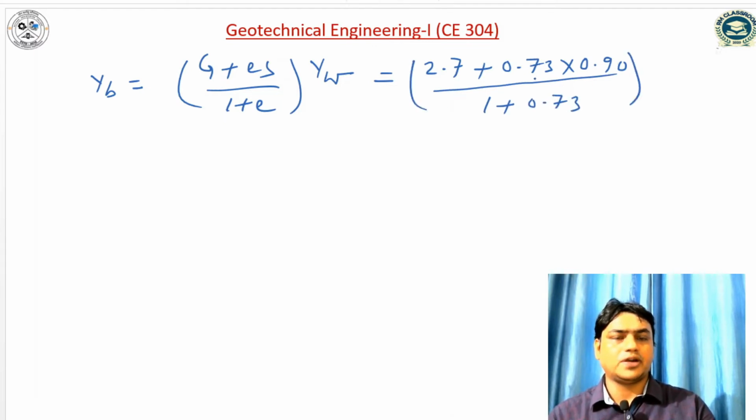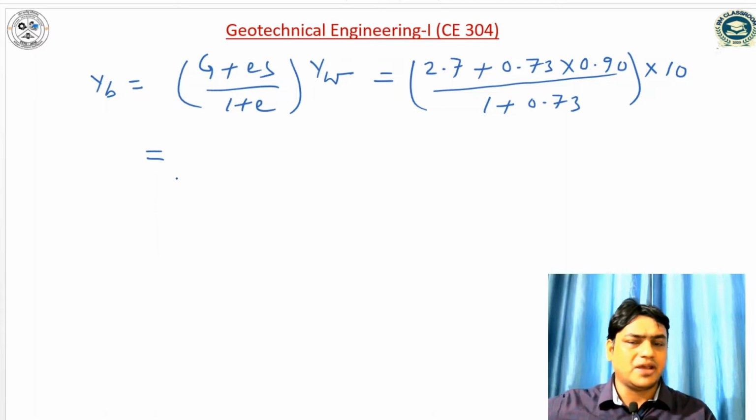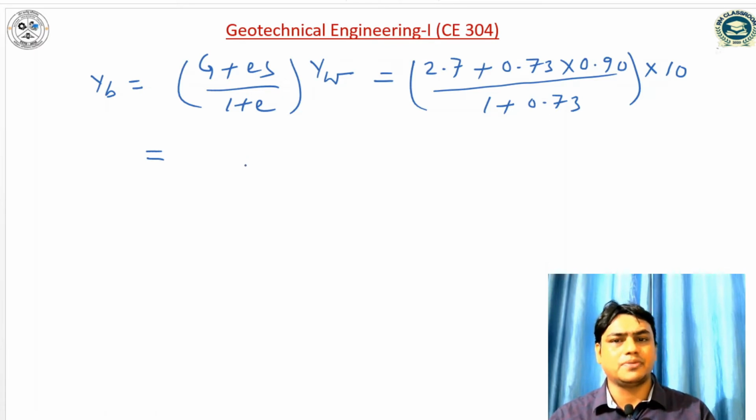The unit weight of water is not given, so I can take either 9.81 or 10; I have taken 10 kilonewton per meter cube. If the question says to take the unit weight of water as 9.81 kilonewton per meter cube, then we have to take that, otherwise it is my choice whether to take 9.81 or 10.